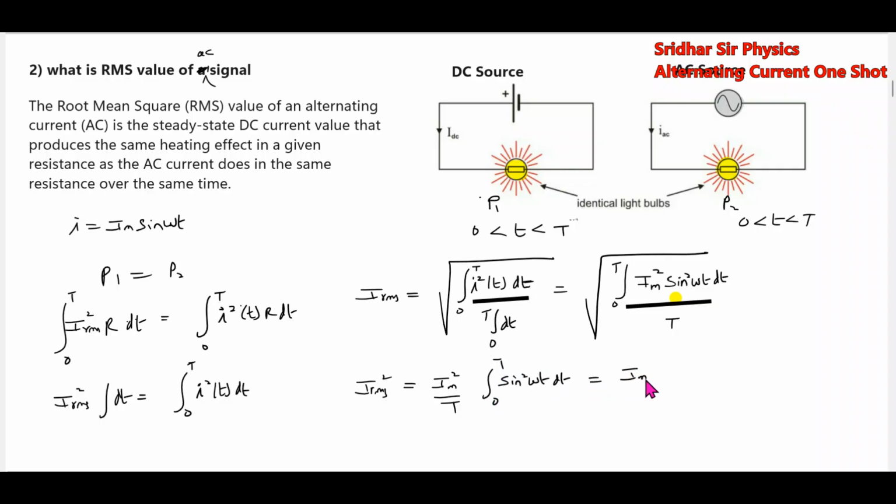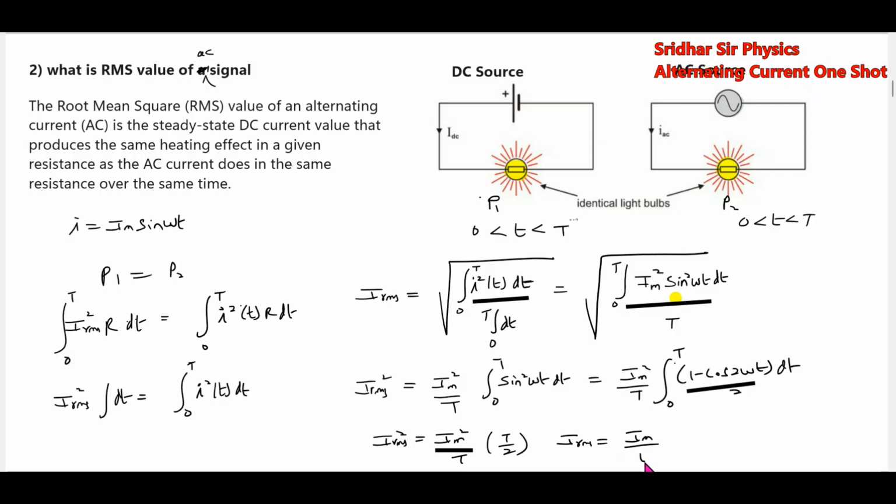Further this will become Im square by t, solving this. So I RMS is equal to Im by root 2. This is what we'll call I RMS, and it should be equal to Im by root 2.